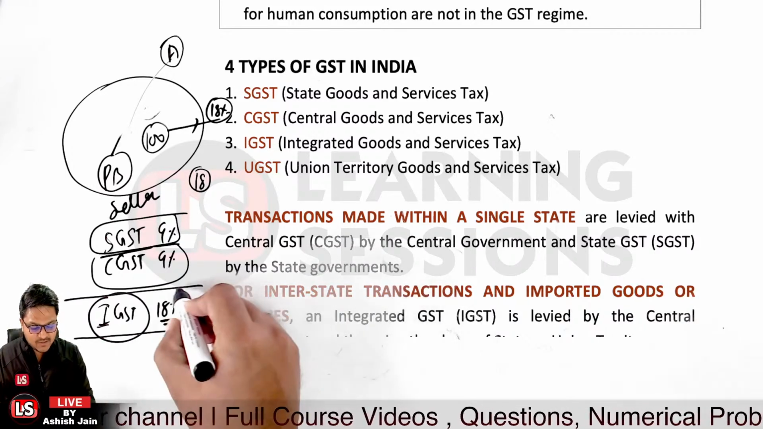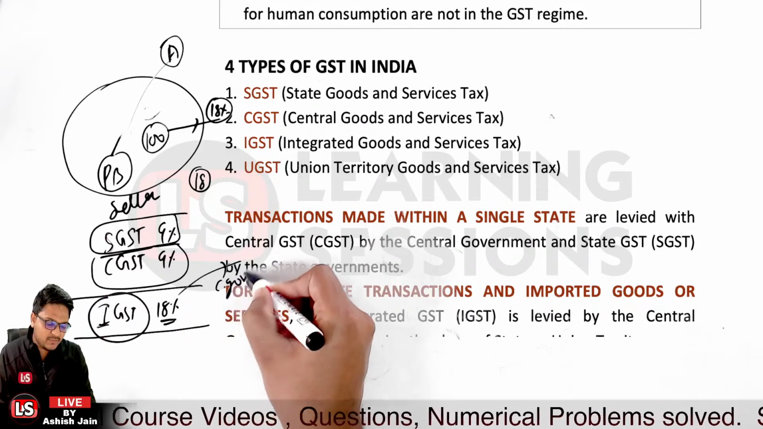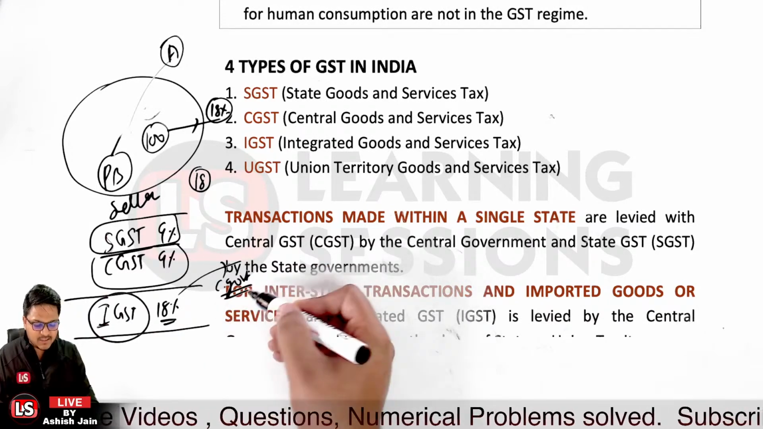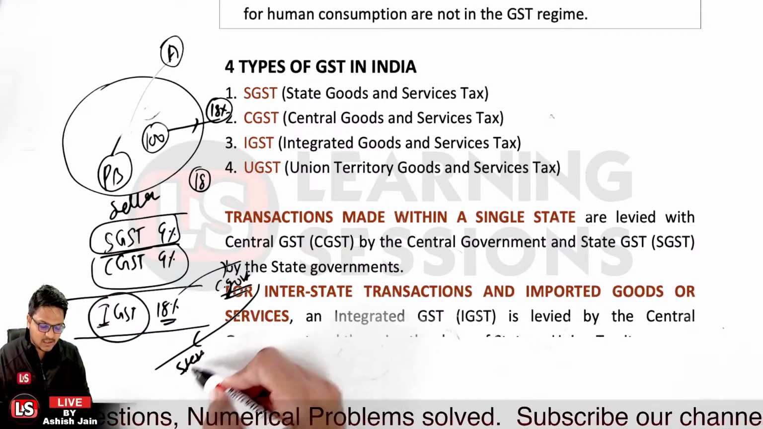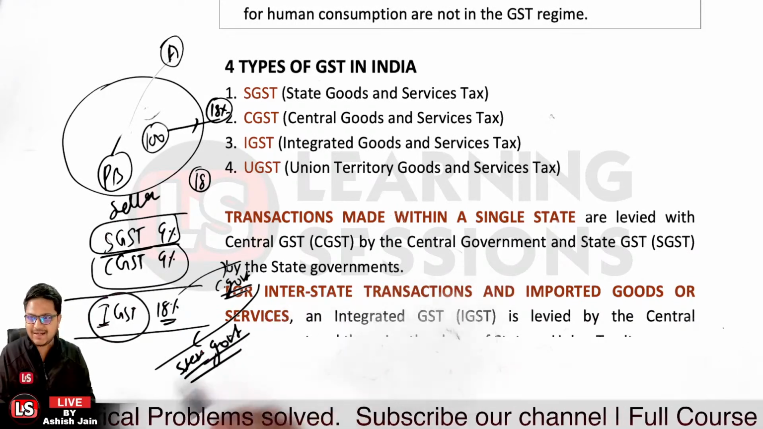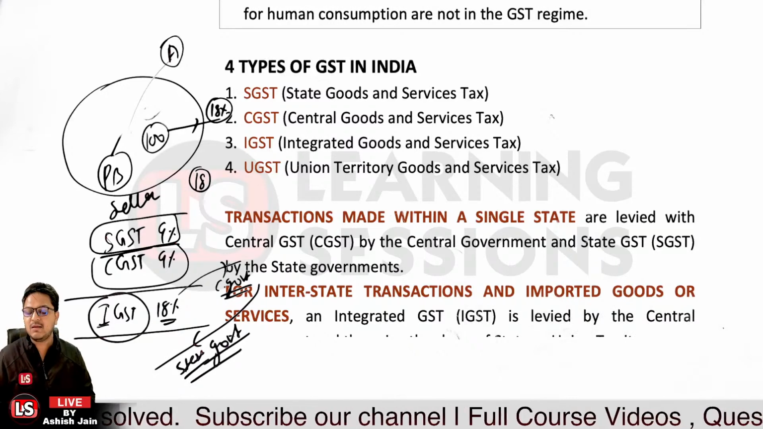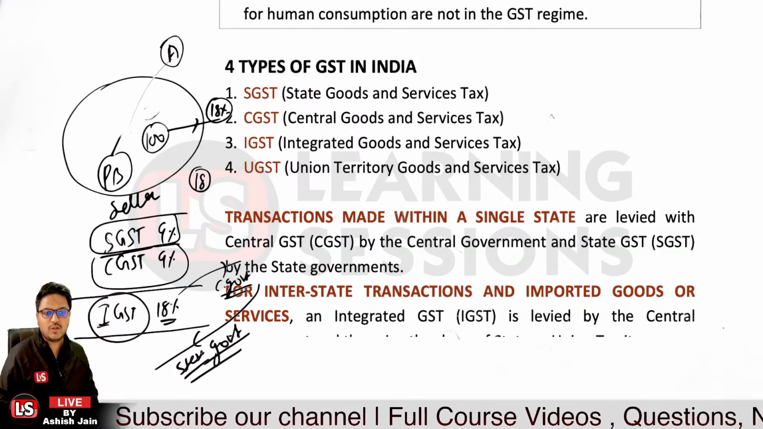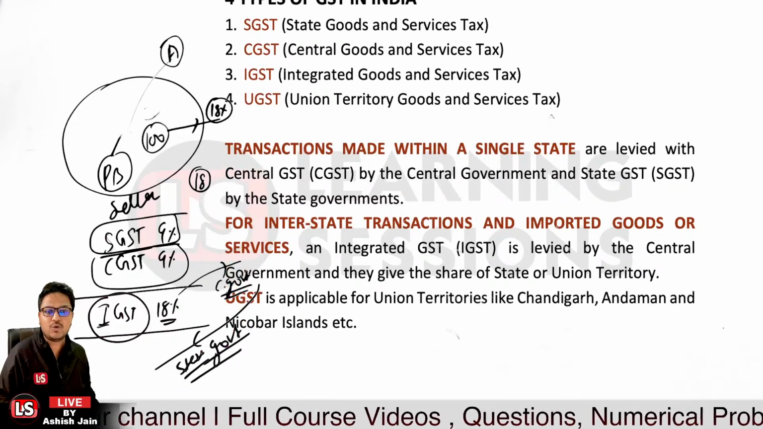Now this 18% will be transferred to the central government, and the central government then transfers the benefit of 9% back to the state government. So the state government is not passed the benefit of 9% directly, but first it is paid to the central government, and then the central government pays the amount back to the state government. That is the case for an interstate transaction, or when we are importing goods or services.